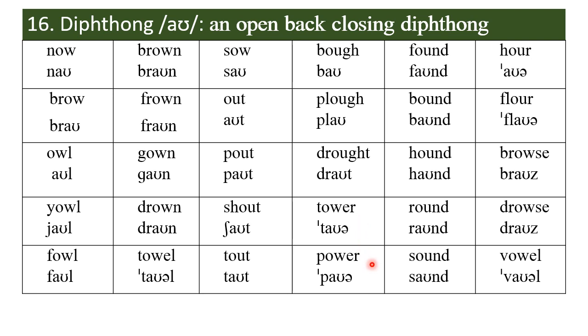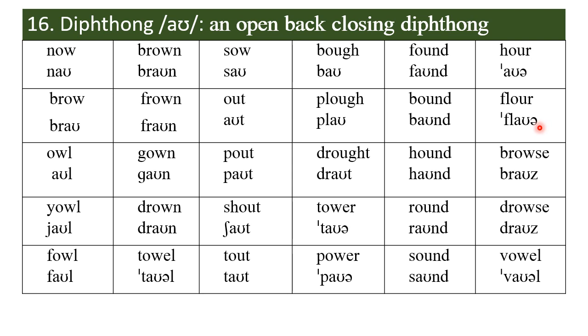And in power. It occurs in found, bound, hound, round, sound, hour, flower. This is flower and it is not floor. I have heard many Nigerians pronounce this word as floor. You can see the phonetic transcription. The other word flour is also pronounced flower.